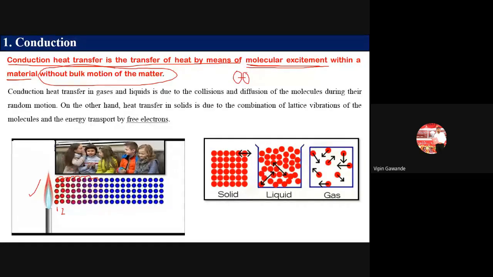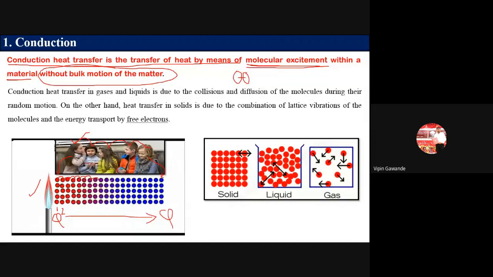This is just similar to the telephonic game we play. We tell the sentence to another person, then this person tells the sentence to another person, and then finally to the last person. Likewise we communicate. So this is our first molecule, and this is our last molecule. So heat gets transferred from the first molecule to the last molecule.